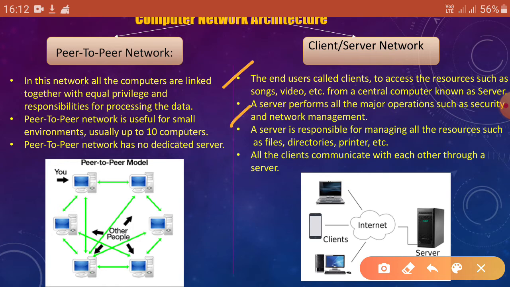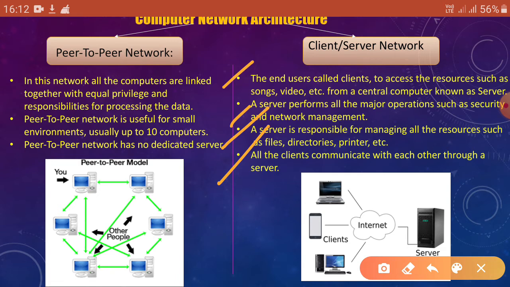Number 2 point, a server performs all the major operations such as security and network management. So security management and network management is done by the server in client server network. Okay, number 3, a server is responsible for managing all the resources such as files, directories, printers, etc. So server manages all the resources that are on the network, files, directories, printers, and many things.